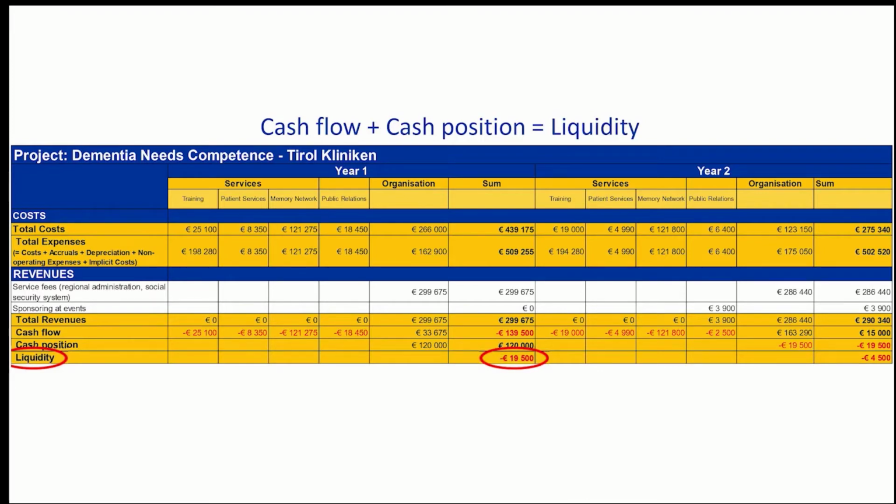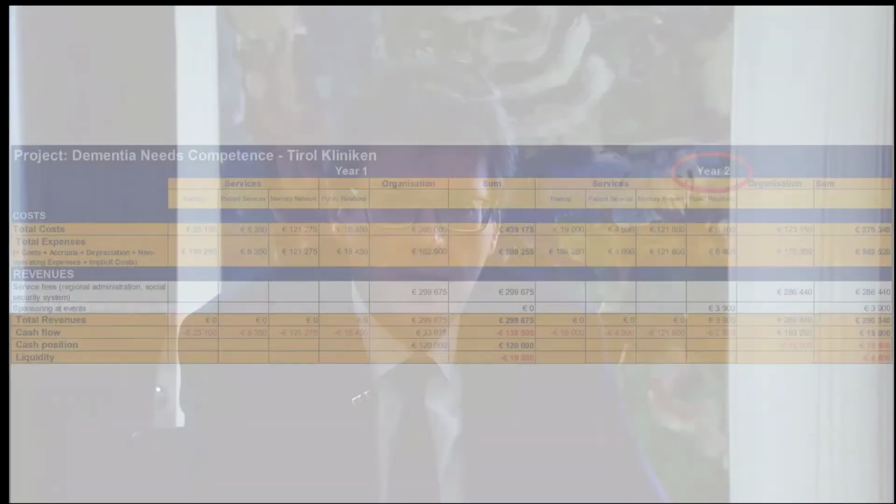Usually, this negative liquidity would be a huge problem for such an initiative. If it is a standalone project, we would not be able to pay the bills. However, in our case, we are embedded in a large organization that provides us with liquidity, meaning money to pay our bills.